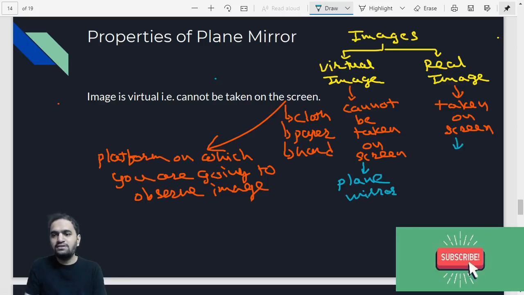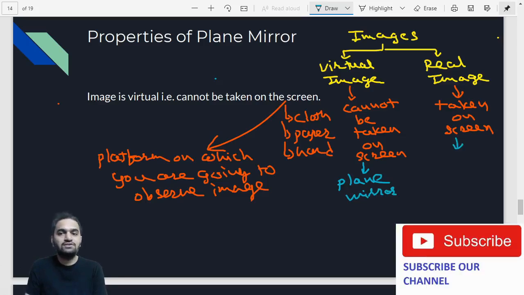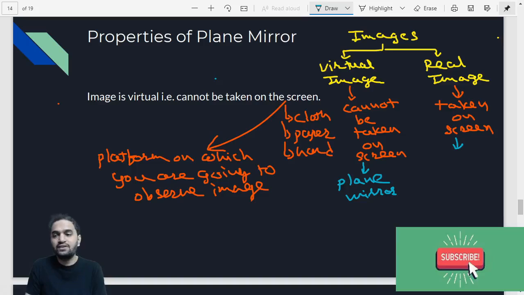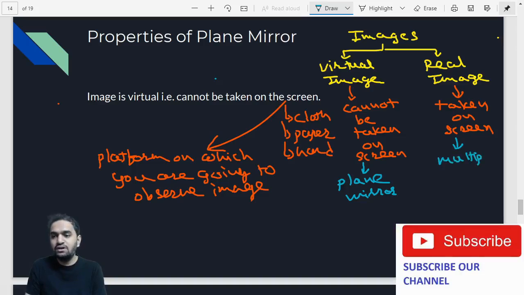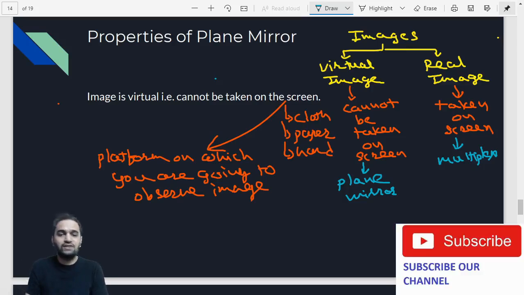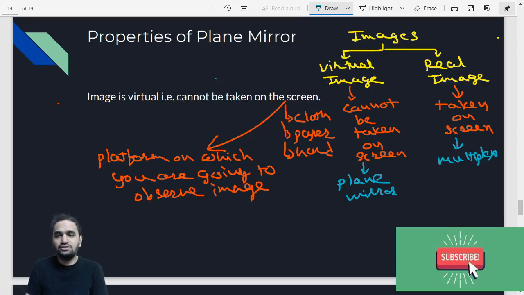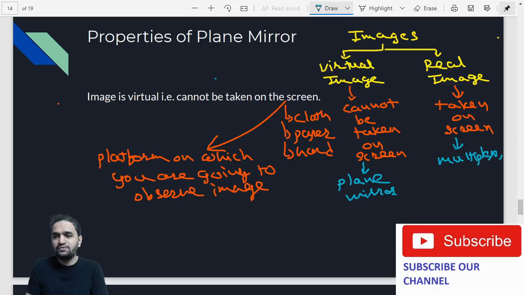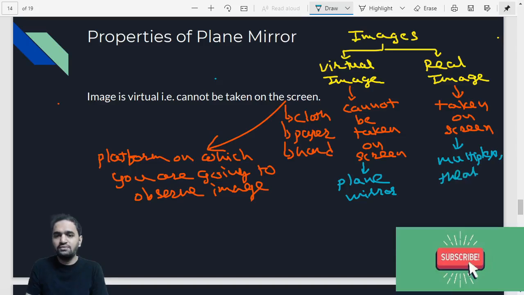And what are real images? Where can we see real images? Theaters can be the best example, right? Multiplexes and theaters are the best example wherein you are able to take the image on a screen, right? Suppose the cloth fabric material which is present at the front, so that is basically the logic. So multiplexes or theaters basically show real images.